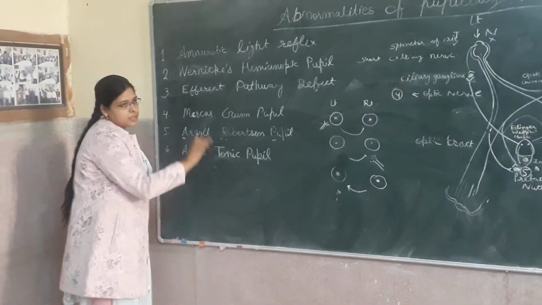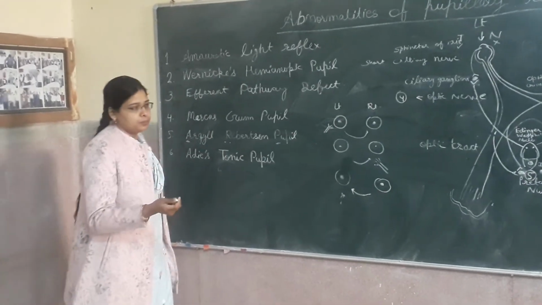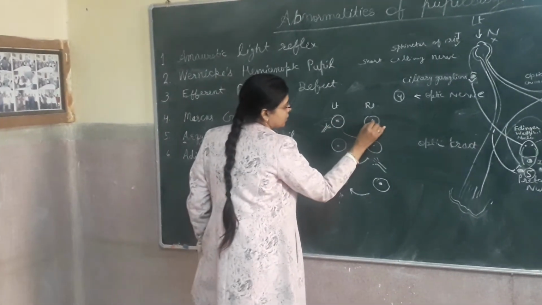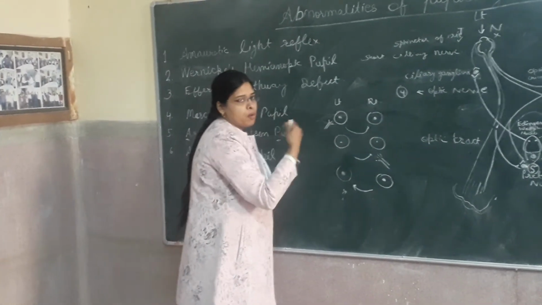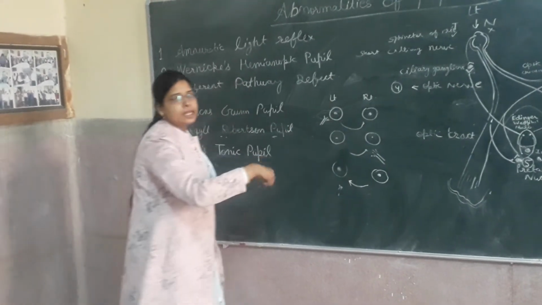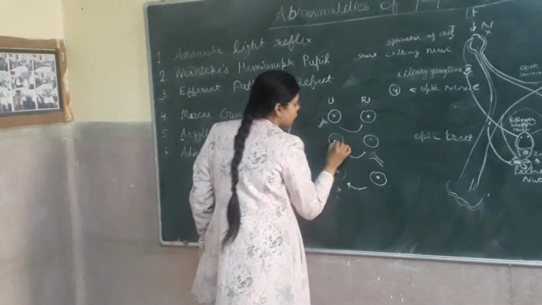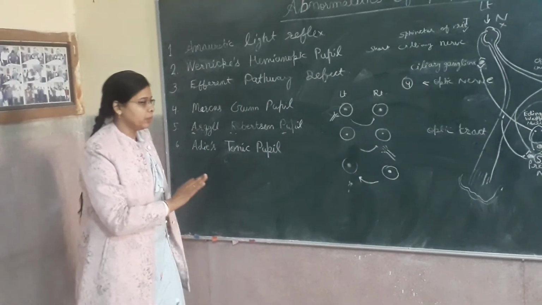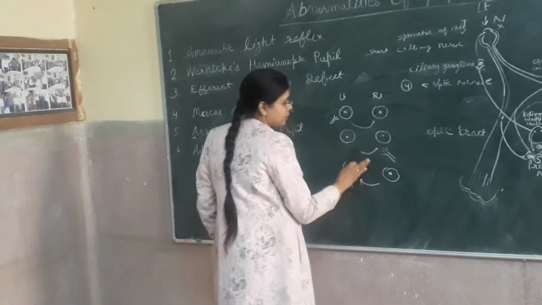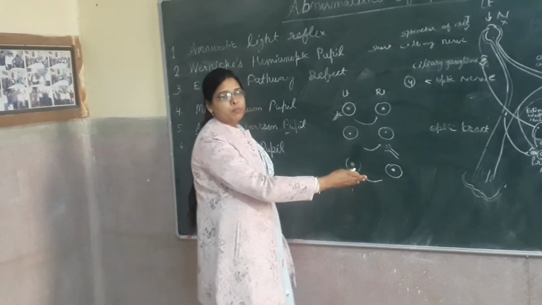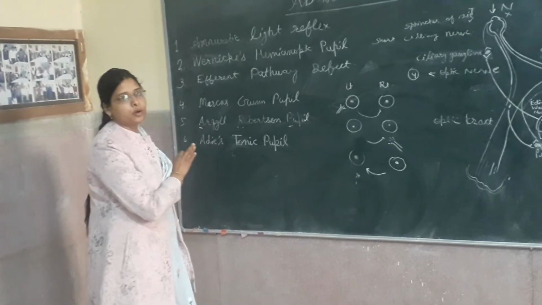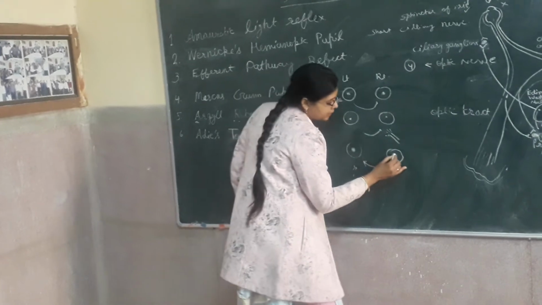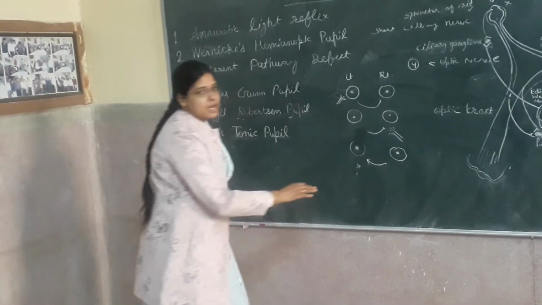To detect this Marcus Gunn pupil, we do a test known as the swinging light test. If we swing the light from left to right or right to left, there will be constriction of the pupil in the normal condition if there is no Marcus Gunn pupil. But if we show light in the affected pupil after showing light in the normal pupil and a Marcus Gunn pupil is present, there will be dilatation of the affected pupil. This is known as Marcus Gunn pupil.